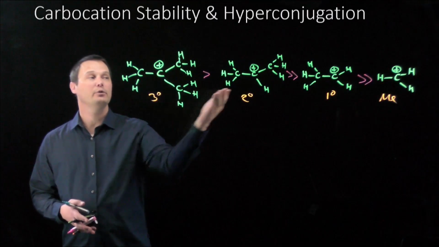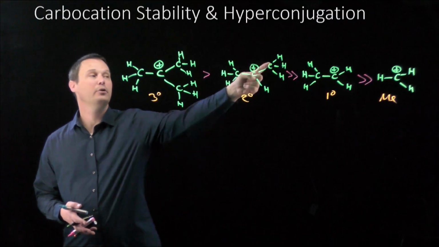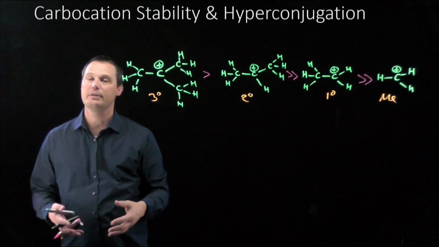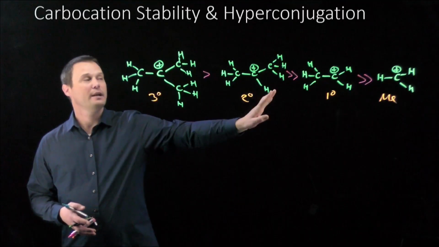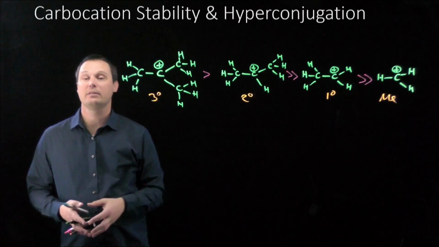3 of these electron donating groups is better than 2 electron donating groups. The secondary carbocation is still fairly stable, but it only has 2 electron donating alkyl groups, which is less stable than the 3 electron donating groups in the tertiary carbocation. The primary carbocation only has the 1 alkyl group, and the methyl carbocation does not have any electron donating alkyl groups, and it is the least stable carbocation.